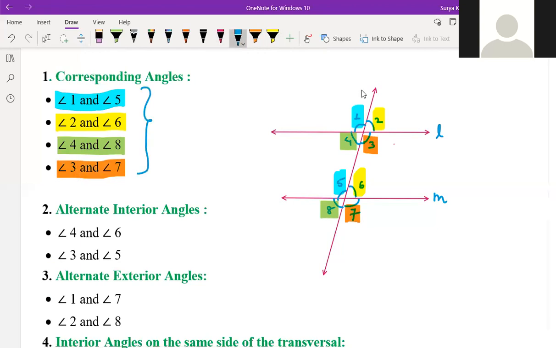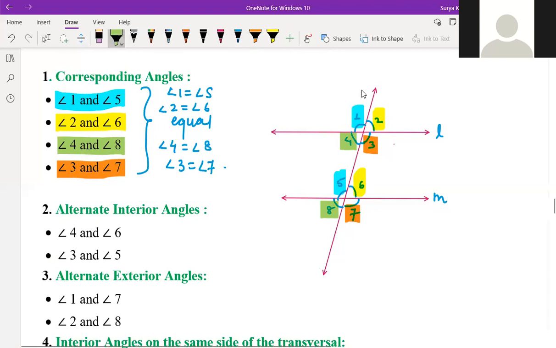And the corresponding angles are what? Equal. So we can say angle 1 is equal to angle 5. In the same way, we should write here: angle 2 is equal to angle 6, angle 4 is equal to angle 8, angle 3 is equal to angle 7. So is corresponding angles clear, children? Clear to everyone? Yes, sir.